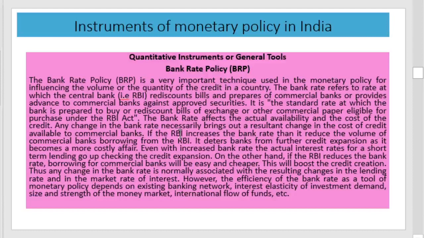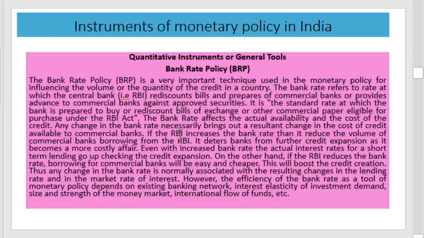During inflation, the central bank usually increases the bank rate. If the central bank increases the bank rate, then borrowing by the commercial banks from the central bank will decrease, and thereby credit creation in the economy can be reduced. If credit creation is reduced, the money supply in the economy can be reduced, and thereby inflation can be reduced.